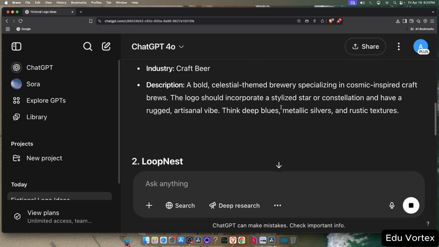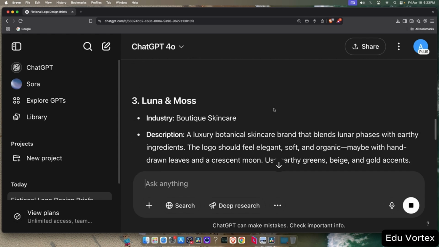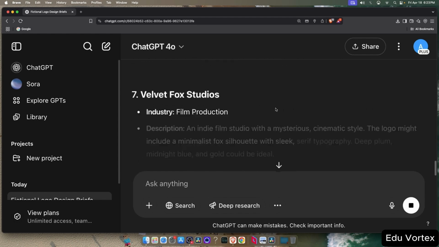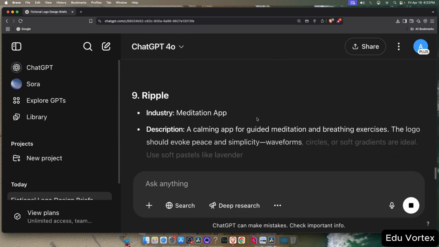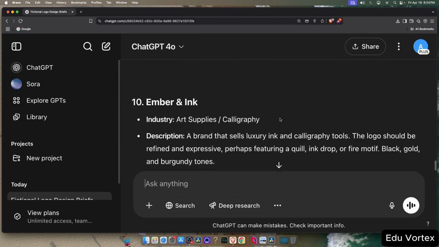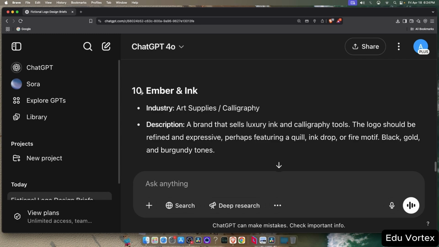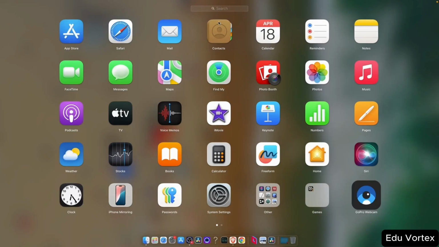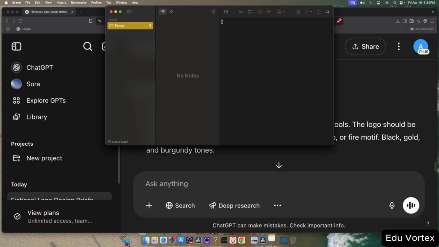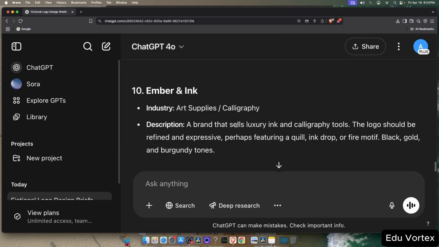I've typed in the prompt, and we've got a response from ChatGPT. These are some fictional companies: Tinkertown, Ember and Ink. There are a few others too. Since these are fictional, we can use them freely for design purposes. Let me save the description for Ember and Ink.